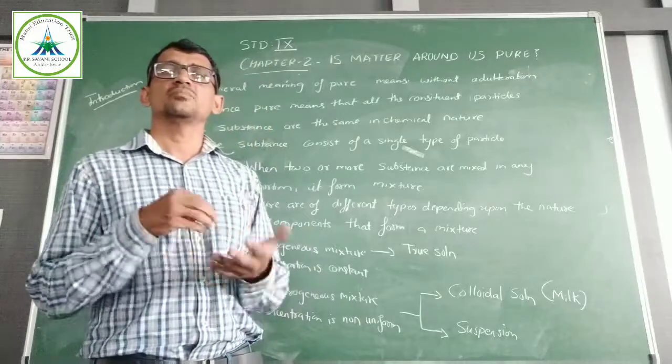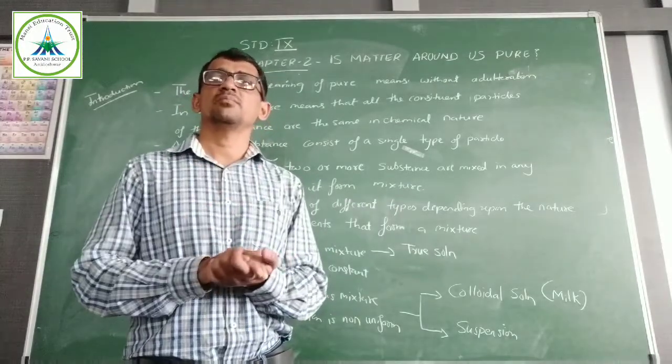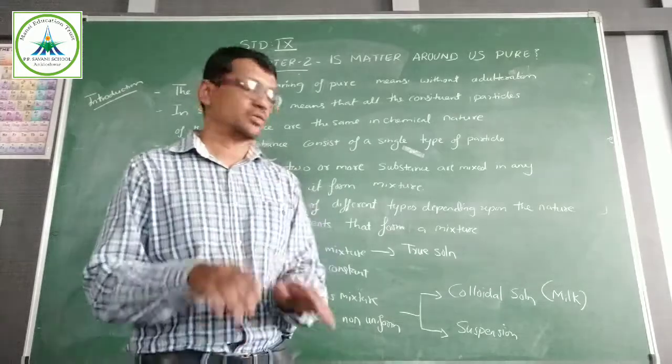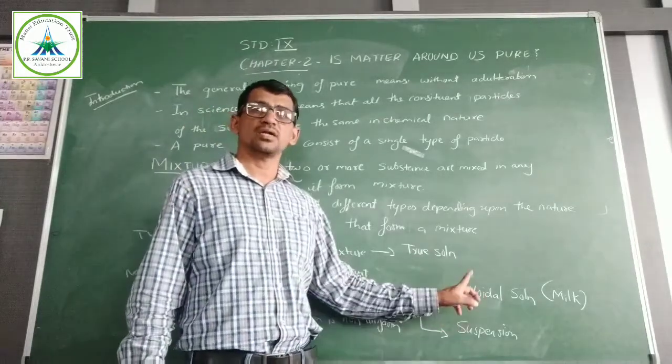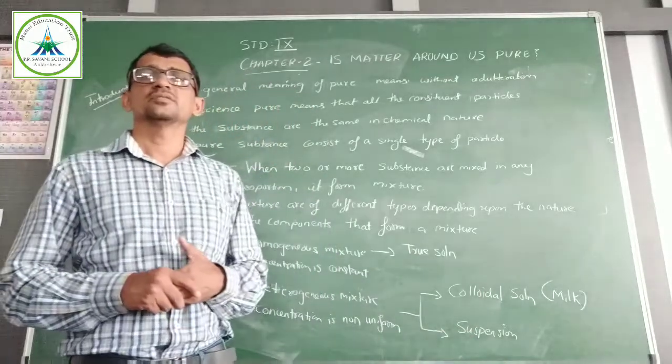Milk. Milk is a colloidal solution. If you add some lemon to it, then the milk forms clusters and settles down. That is known as suspension. Milk particles in a colloidal solution are converted into a suspension.